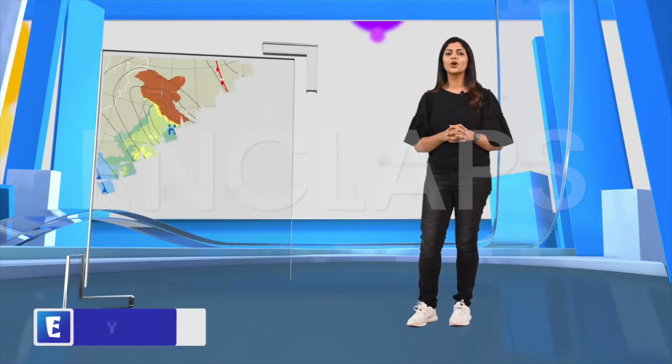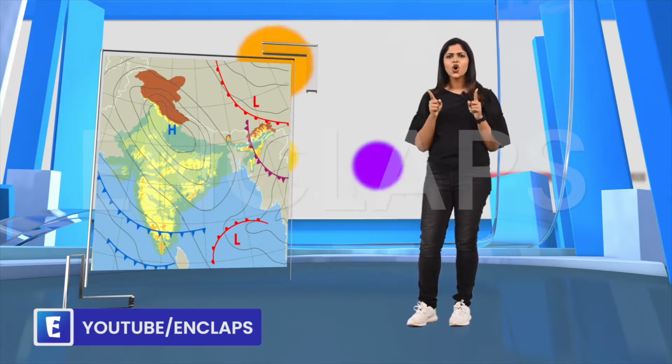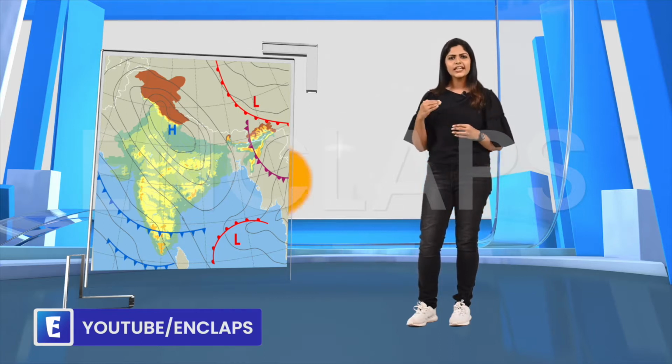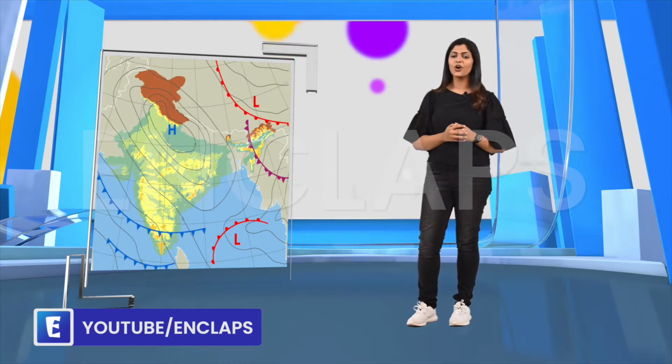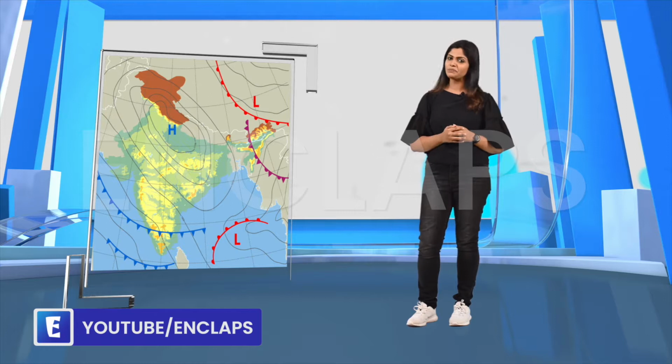Now, let's move on to another image. You see these lines over here. These lines are drawn by joining places having same atmospheric pressure. And these imaginary lines are called isobars. By analyzing the trend of isobar values, we can find out whether atmospheric pressure of an area is higher or lower than that of the surrounding places.